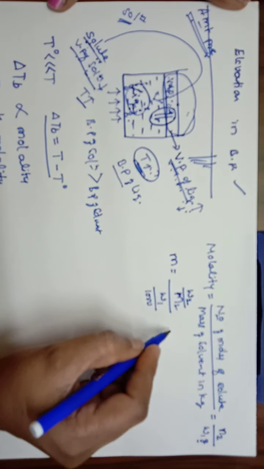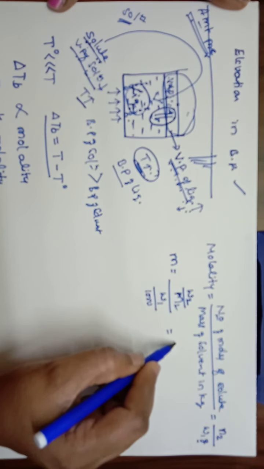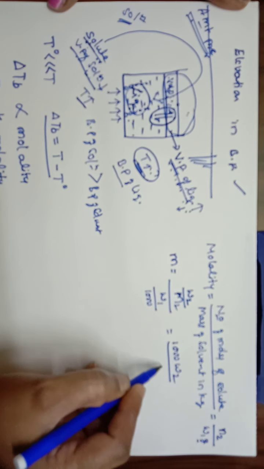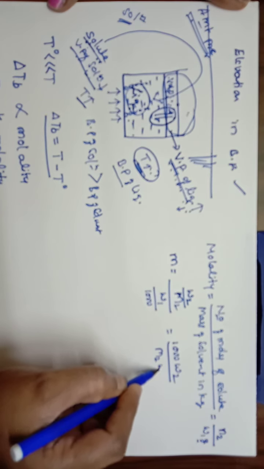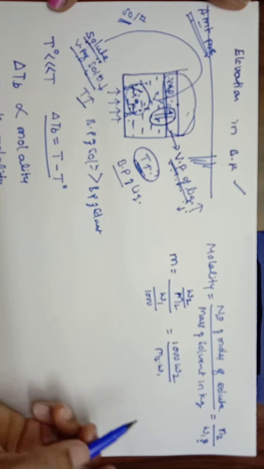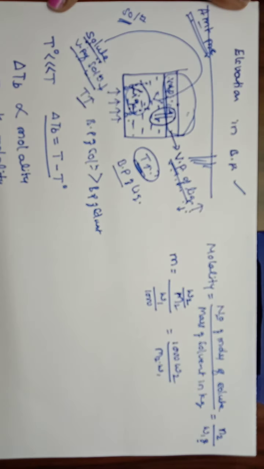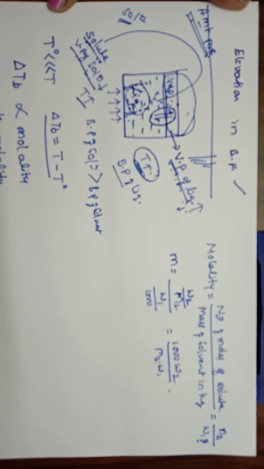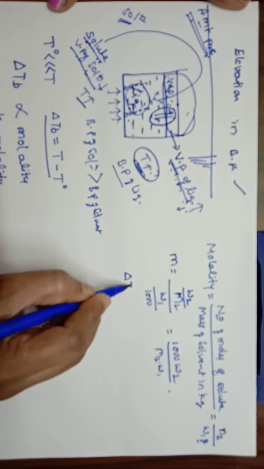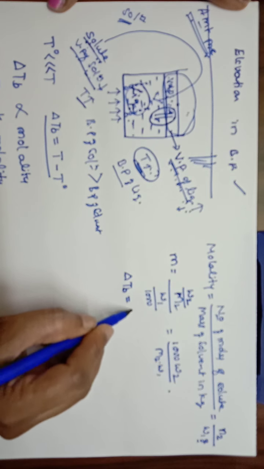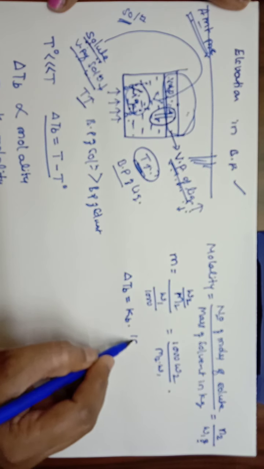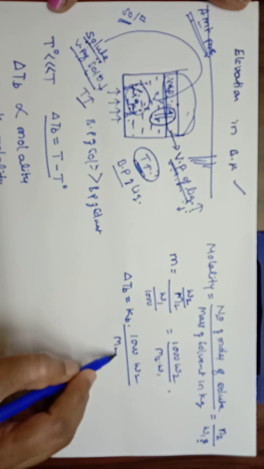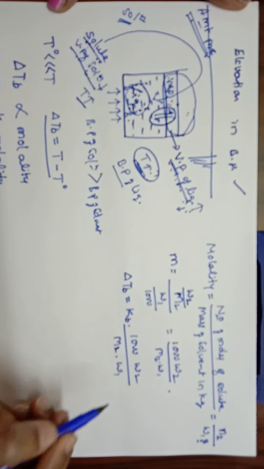So on rearrangement, molality will become equal to 1000 W2 divided by M2 into W1. So this is the value of molality obtained. So we will substitute the value of molality in this equation, so that delta TB is equal to Kb into 1000 W2 divided by M2 into W1.